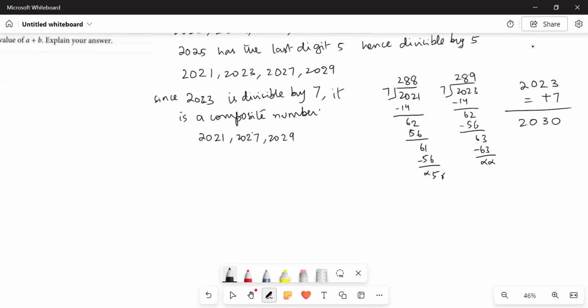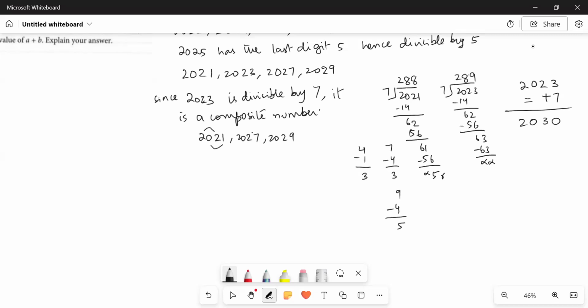Let's check them if they are divisible by 11 or not. For this, we just have to look at the alternate digits. 2 plus 2, 4. 0 plus 1, 1. 4 minus 1 is not 11 nor 0. It means it's not divisible by 11. Similarly, 2 plus 2, 4, and 0 plus 7. 7 minus 4 is 3, so it's not divisible by 11. Then 2 plus 2, 4, 9 plus 0, and subtract 9 and 4, you'll get 5. So all three numbers are not divisible by 11.